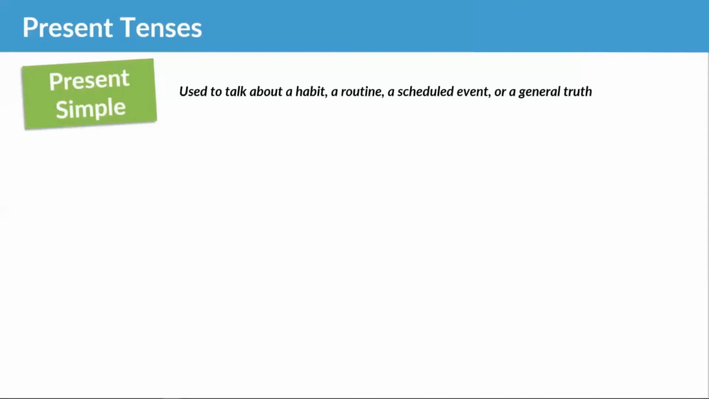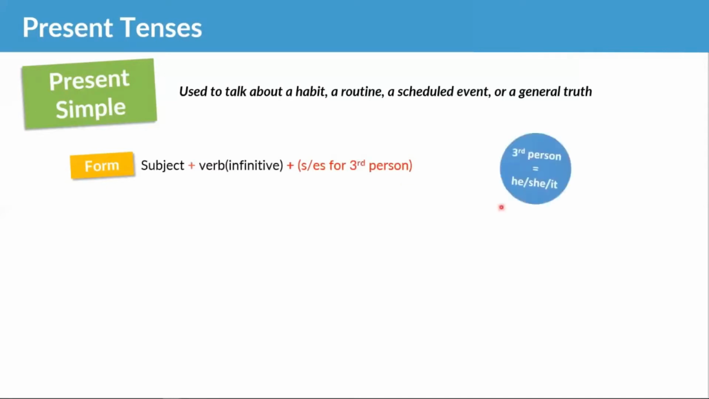Now, let's look at the form of the present simple. We have our subject, I, you, he, she, Mark, the students, the dog, the car, whatever the subject is. Then we've got our verb, which we keep in the infinitive. And remember that we add an S or an ES for the third person. And the third person is he, she, or it. So if I say I walk, then for the third person, it's he walks, she walks, it walks.